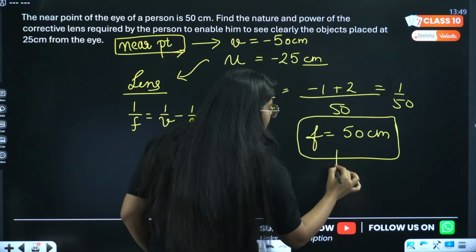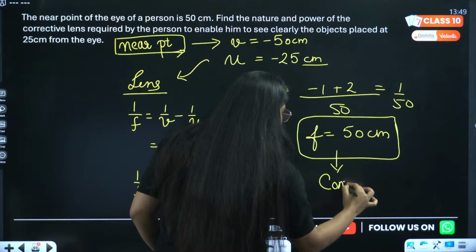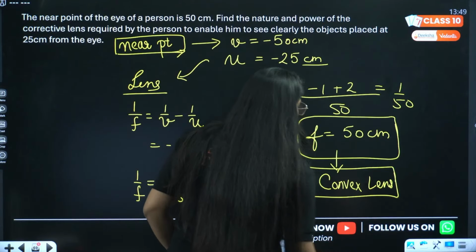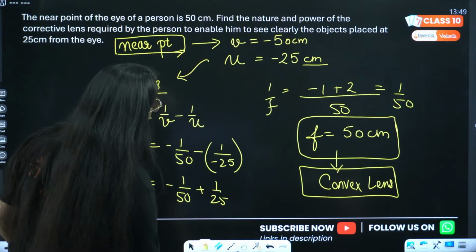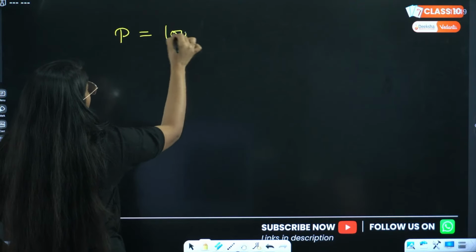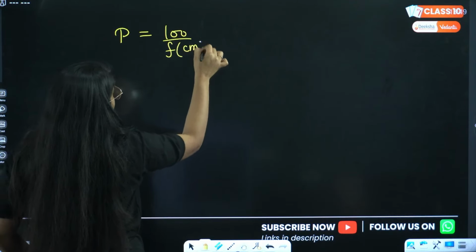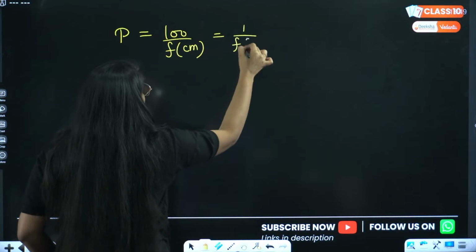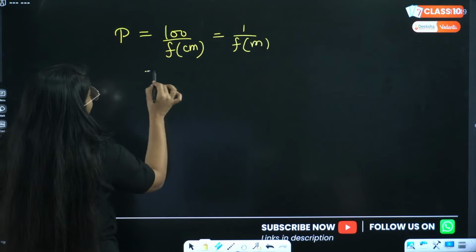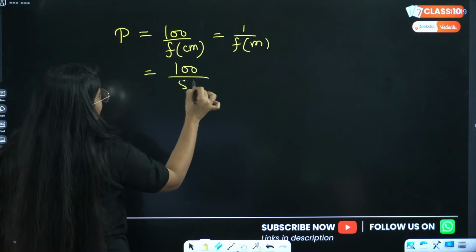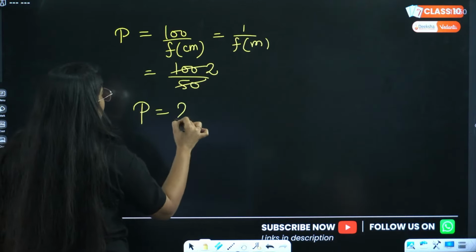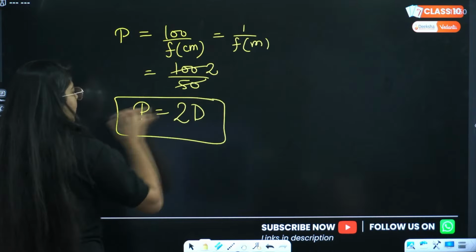Okay, so focal length is positive. So that means the lens is a convex lens. First and foremost, the lens is convex lens. Now, the power. To find power, we have 2 formulas: 100 by F when F is in centimeter, and 1 by F when F is in meters. Here, F is in centimeter, so we use 100 by 50. That will be 2 diopters. So power is 2 diopters. Understood, everyone?